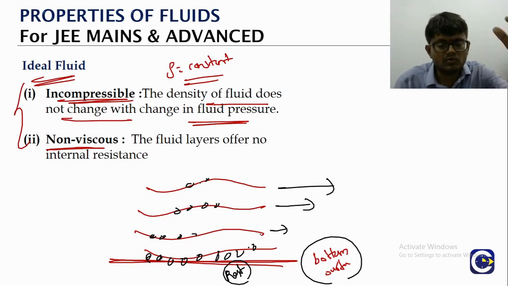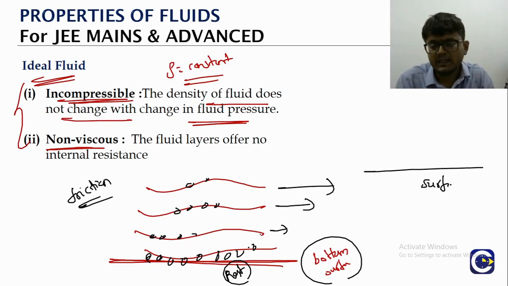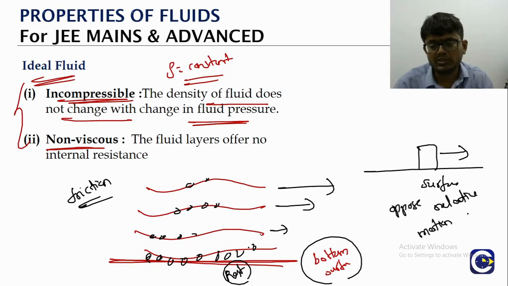This friction-like force, normally what is it that we will see in friction? If you have a surface, we keep an object, we are trying to move the object. So friction, what will it do? It will oppose the relative motion. Friction opposes the relative motion between the surfaces in contact.